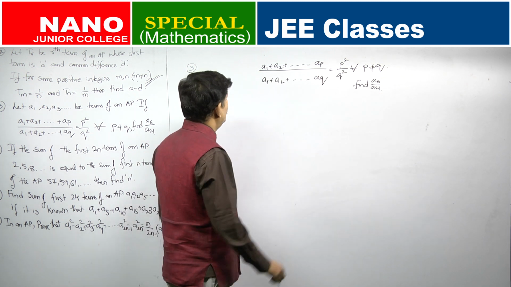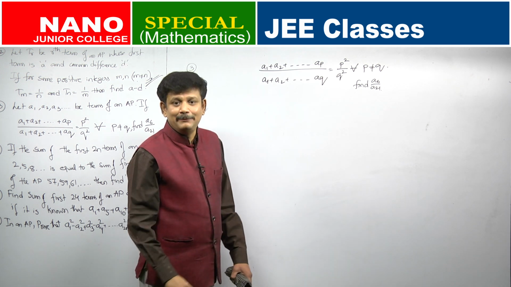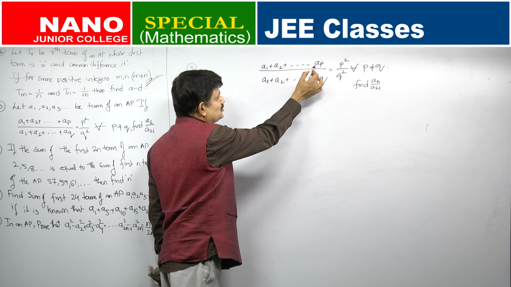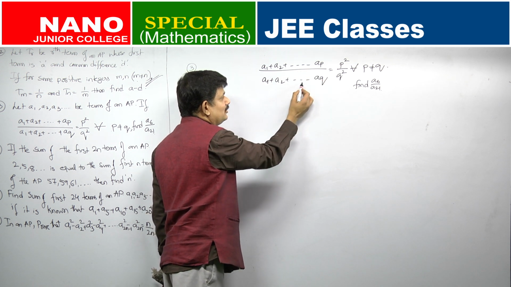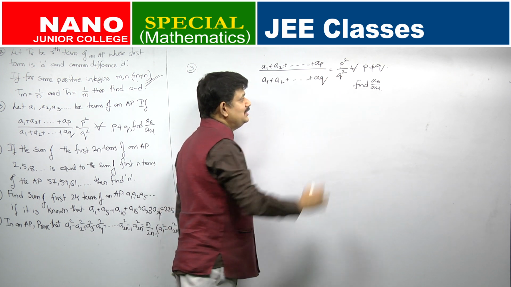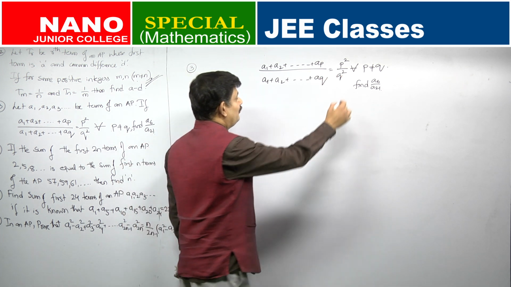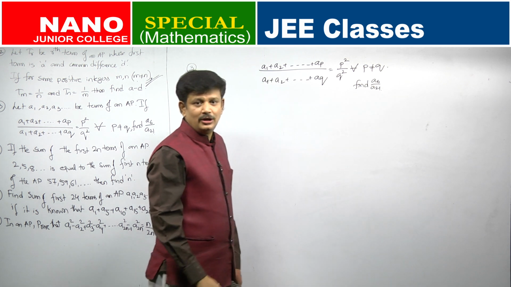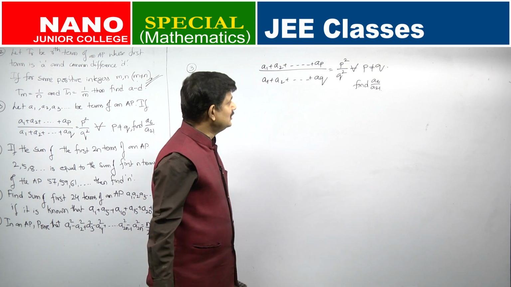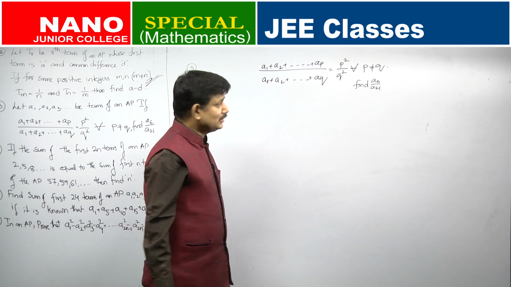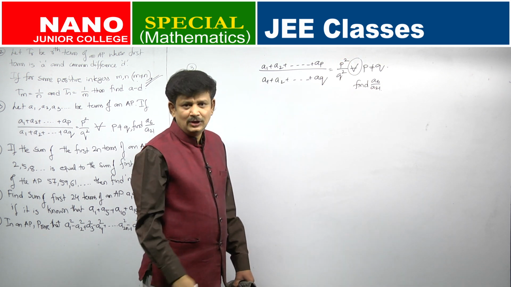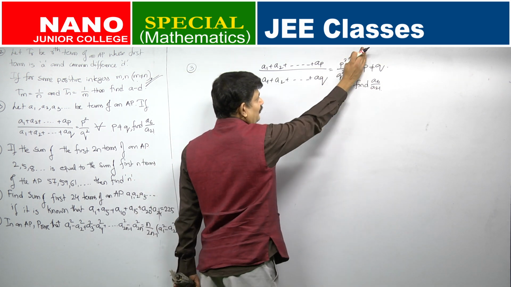So, what is the question? A1, A2, A3 are all in AP, the terms of an AP. It is given that A1 plus A2 plus so on up to AP, divided by A1 plus A2 plus so on up to AQ, is equal to P square by Q square for all P not equal to Q. Find A6 by A21. See, this question will be there in the majority of the books and they forget to write for all. Almost all the books do not give for all.